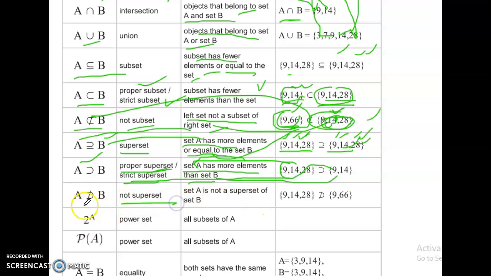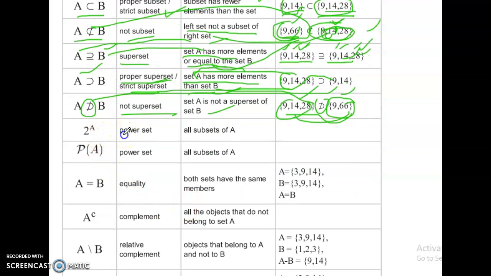Not superset: A not superset B. Set A is not a superset of set B. This one is set A, this one is set B. Set A is not a superset of B. This is set B, this is set A. It means here this set A is not a superset of set B.